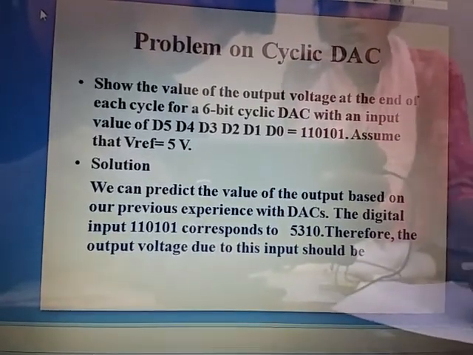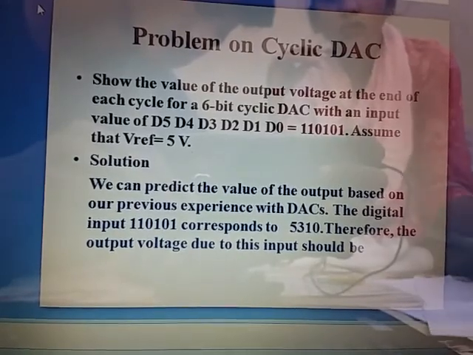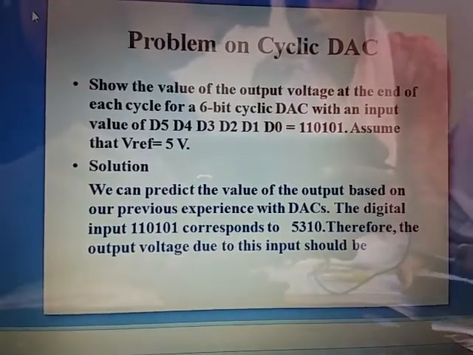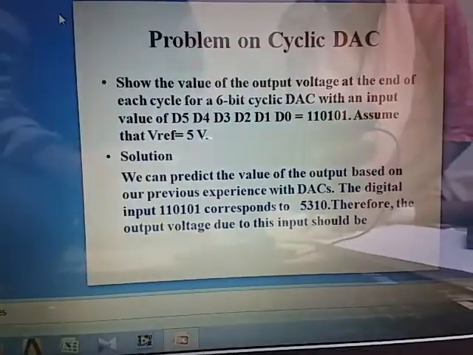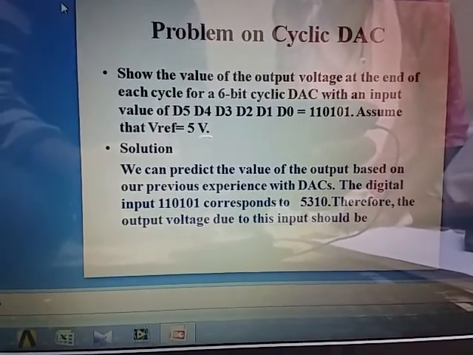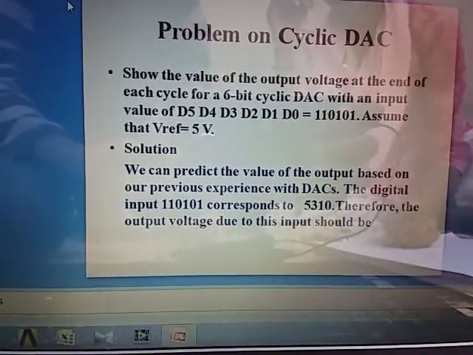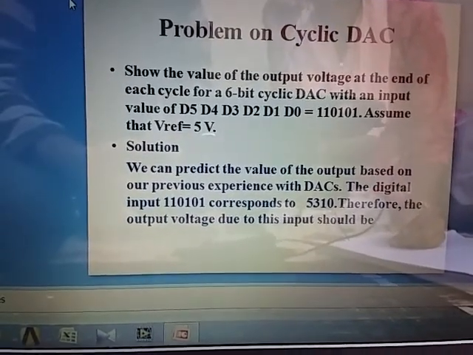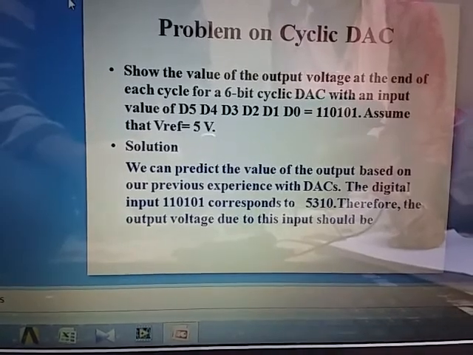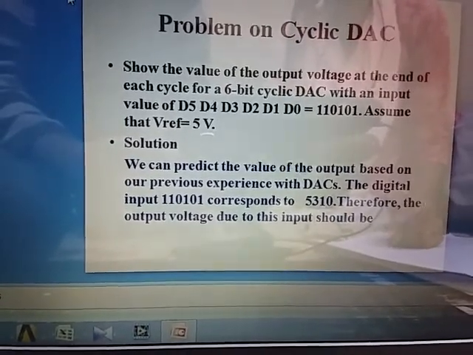Now I'll solve a problem on the cyclic DAC. This is the problem: show the value of the output voltage at the end of each cycle of a 6-bit cyclic DAC with an input value D5, D4, D3, D2, D1, D0 of 110101. Assume the reference voltage as 5.